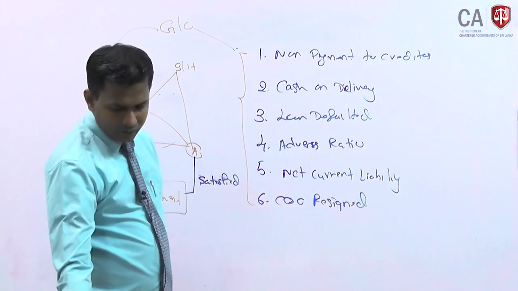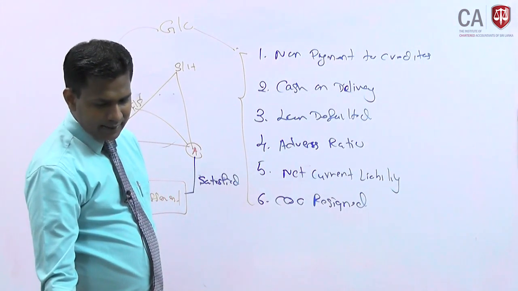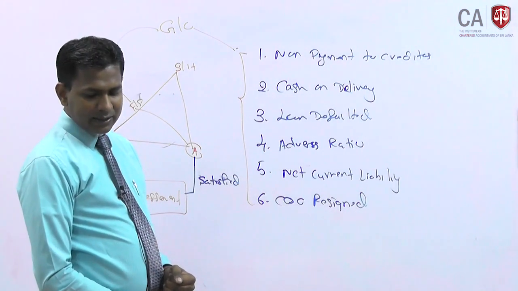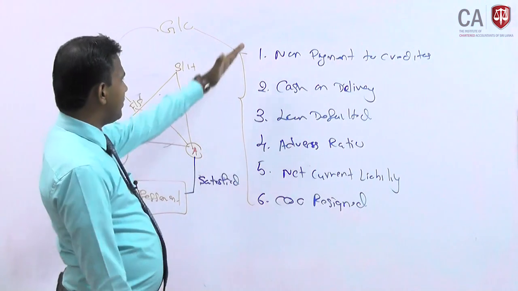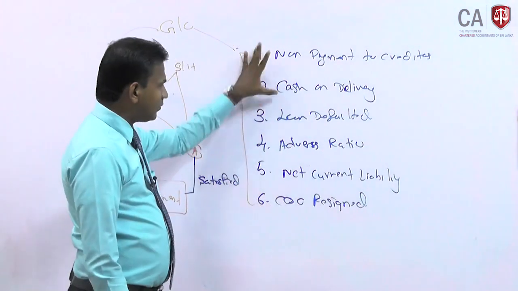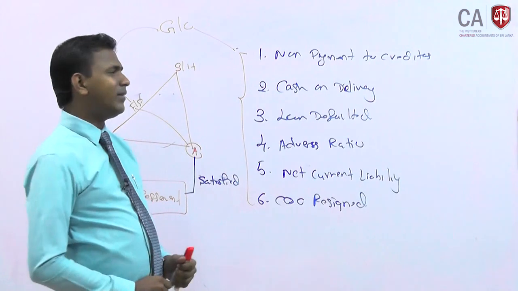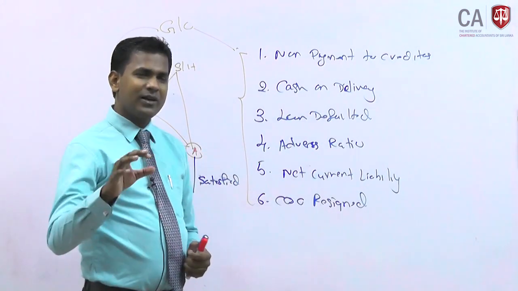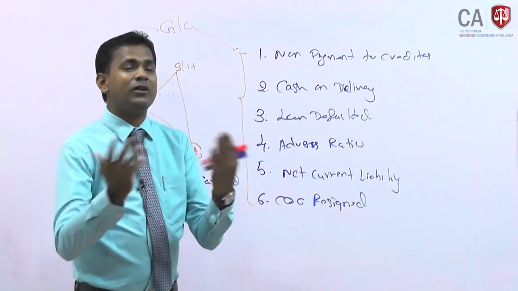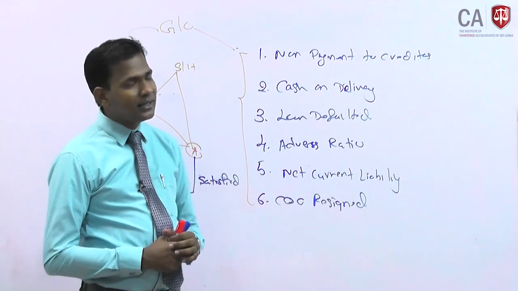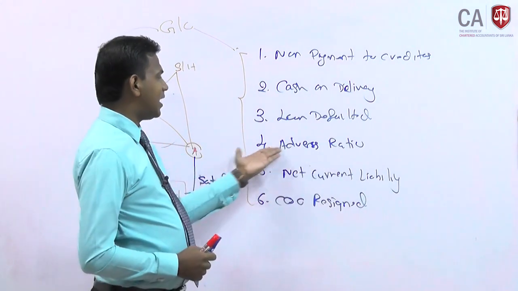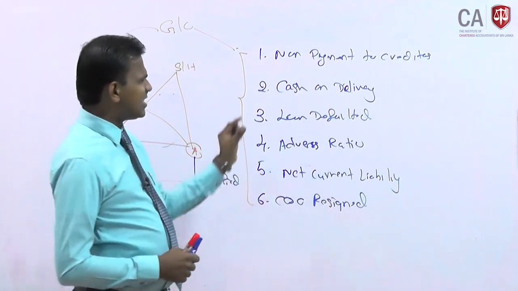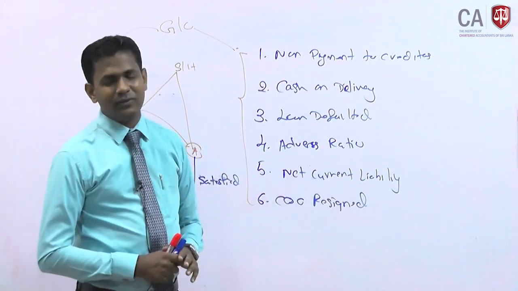The part A of the question, you might have already highlighted: explain 3 indicators that may cast doubt on the going concern ability of TPL. There are 6 we have identified, out of which you take 3. You are supposed to explain quickly. Let's say the non-payment of creditors: the creditors are not being paid, then the creditors will not supply, so it indicates a material uncertainty. And let's say net current liability position, adverse ratios, loan default, cash on delivery, CEO resign, any of these things you can write, just explaining with 2 lines. That is more than enough for the 3 marks.